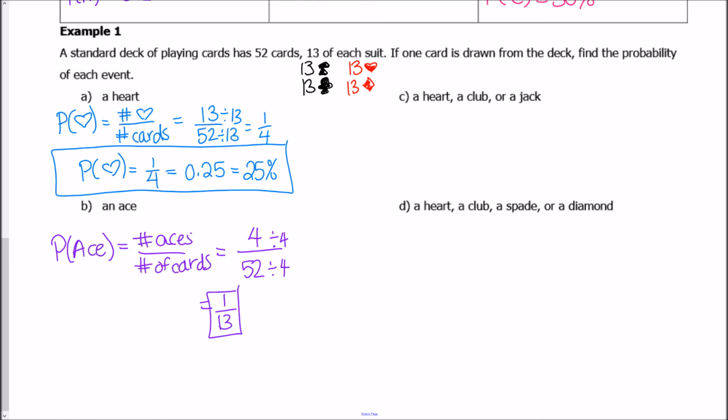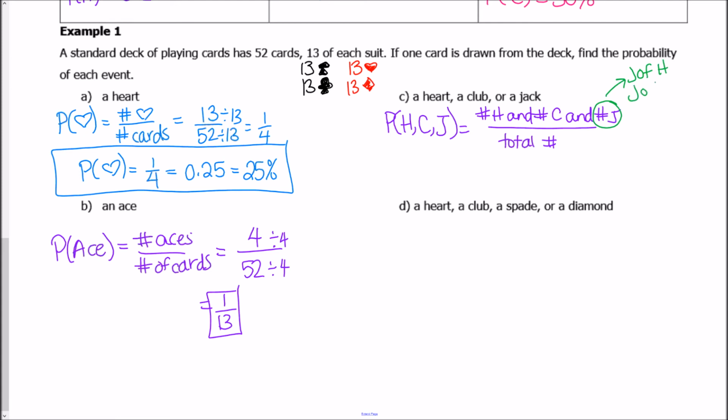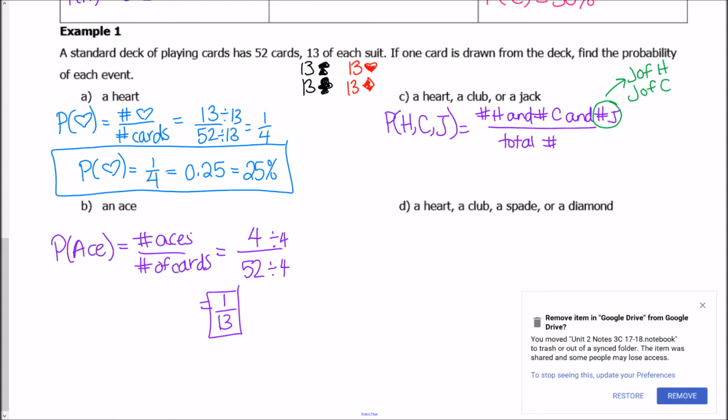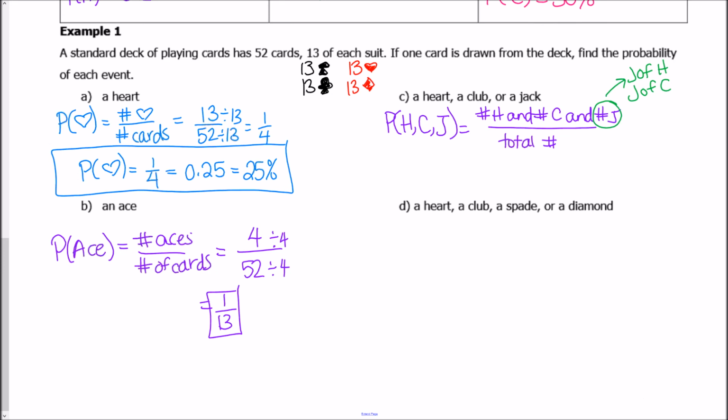Okay? All right, so now this right here, the probability of a heart, a club, or a jack is a little bit trickier, so make sure you're paying really close attention to this. So we're going to look for the number of hearts and the number of clubs and the number of jacks all over the total number. But I want you guys to write yourselves a note right here that the number of jacks right here, there are 2 jacks that are already counted. There's the jack of hearts and there's also the jack of clubs. So we have 4 jacks altogether, but 2 of them already counted here.